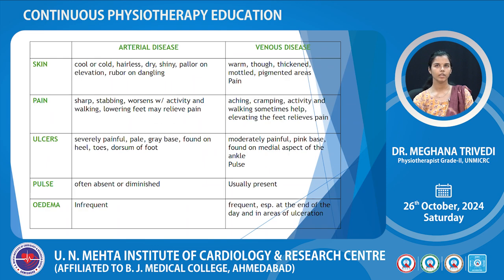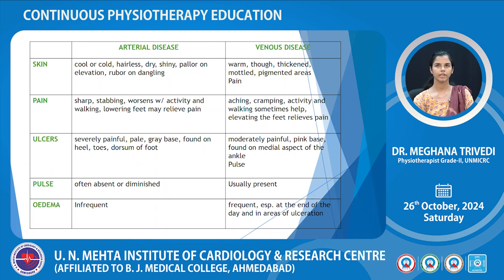This table is showing main difference between arterial and venous disease. First of all, skin. In arterial disease, on palpation, it will be cold, hairless, dry, shiny, paler on elevation, and rubor on dangling. And in venous diseases, skin will be warm, thickened, mottled, pigmented areas will be shown. And pain. In arterial diseases, pain quality will be sharp, stabbing, or aggravated with activity, and walking and lowering feet may relieve pain.